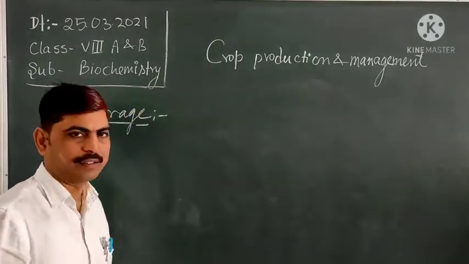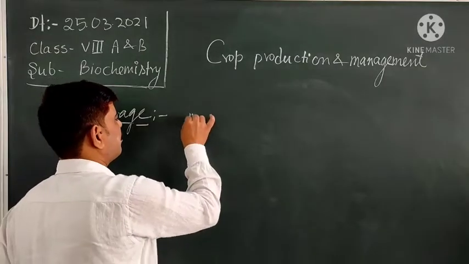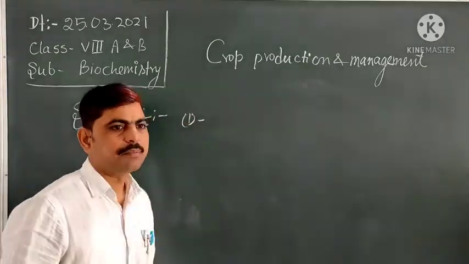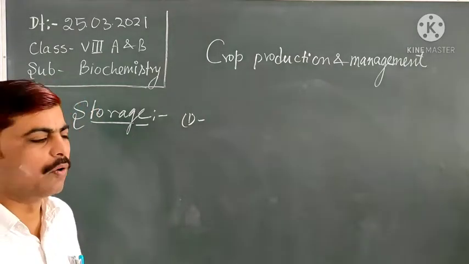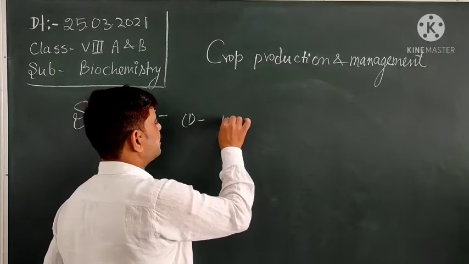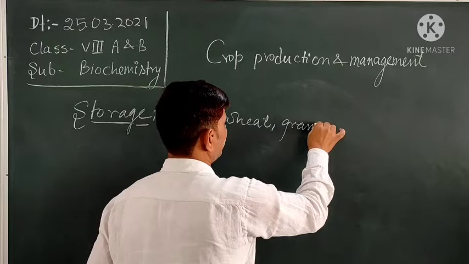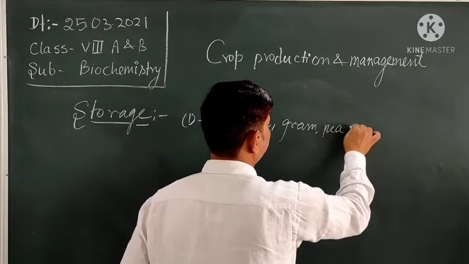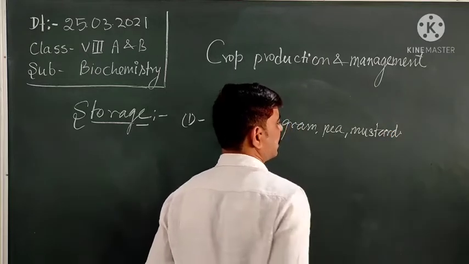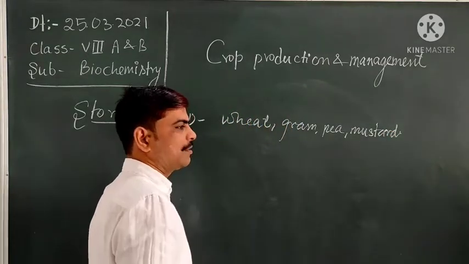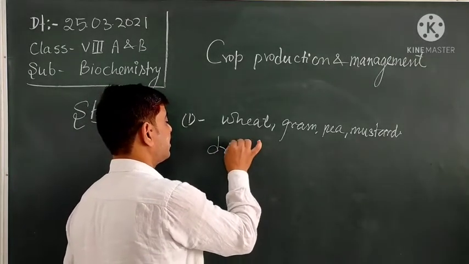So storage is necessary. And how do we store? It depends on the nature of the crop. If the crop is not perishable, meaning its dry content is more, like wheat, gram, pea, mustard, which are all Rabi crops, then tuas, that is a Kharif crop, we can first dry it properly.